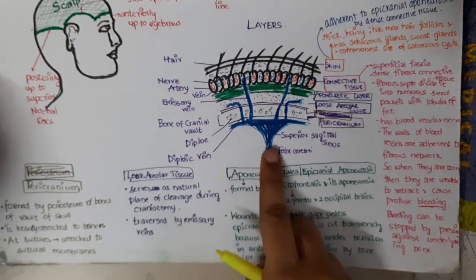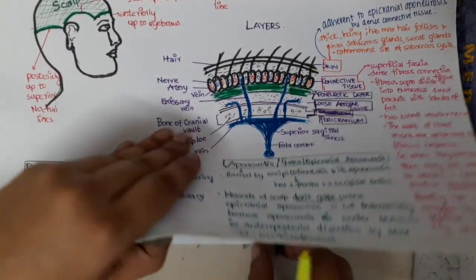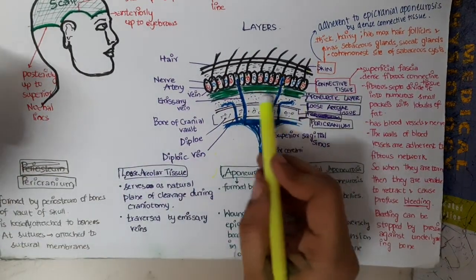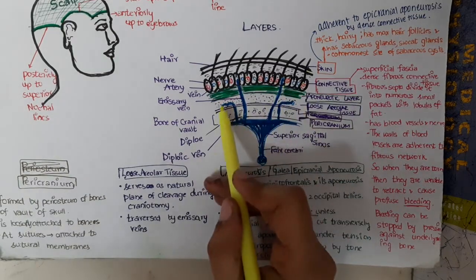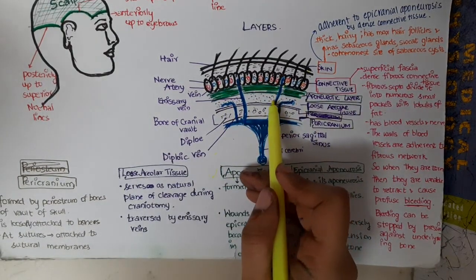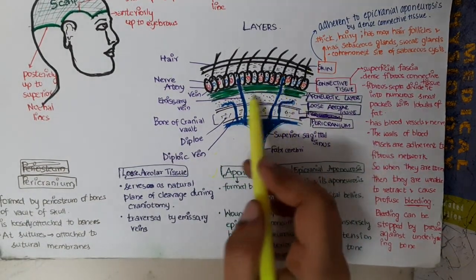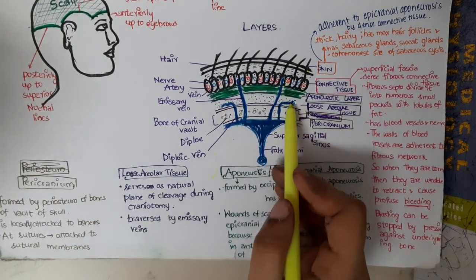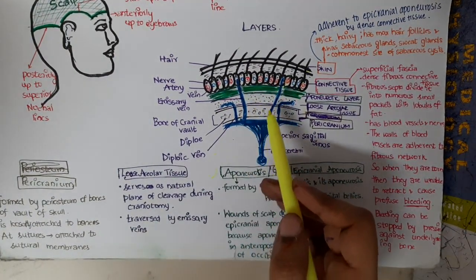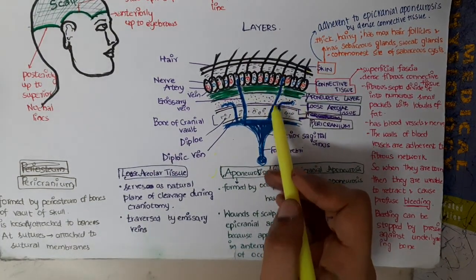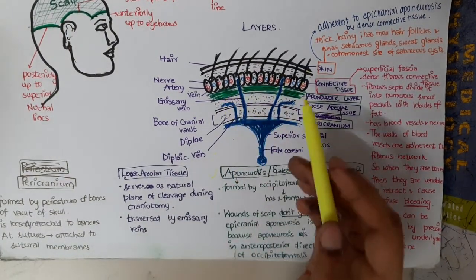Then the next connective tissue is loose areolar connective tissue. Loose areolar connective tissue is this one. This is a natural plane for cleavage in craniotomy. The areolar connective tissue is a site where we cleave for craniotomy, and it is pierced by emissary veins.